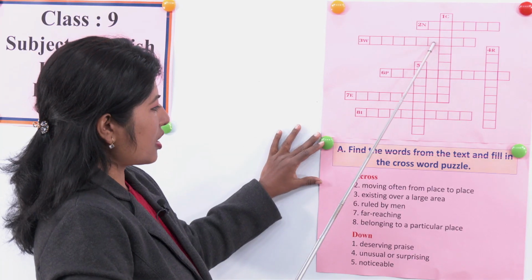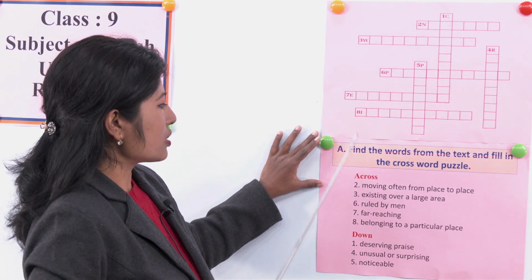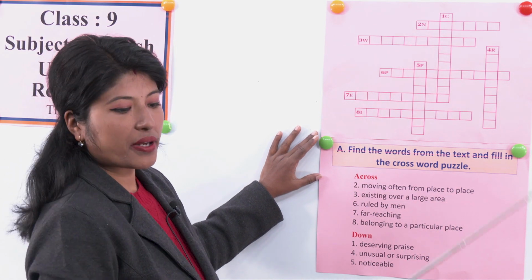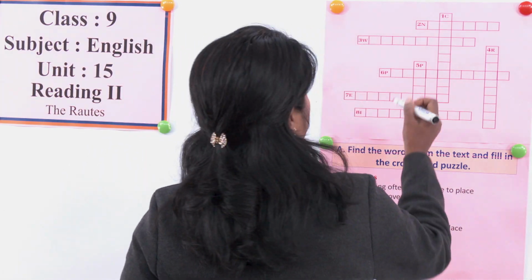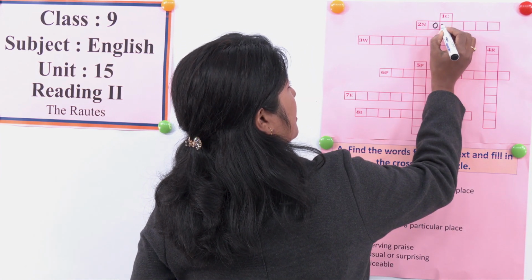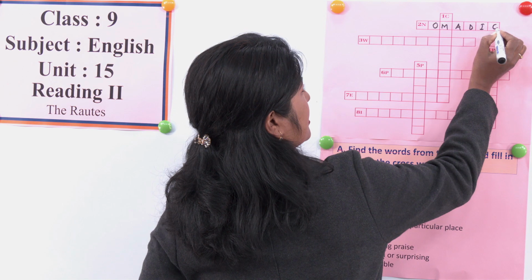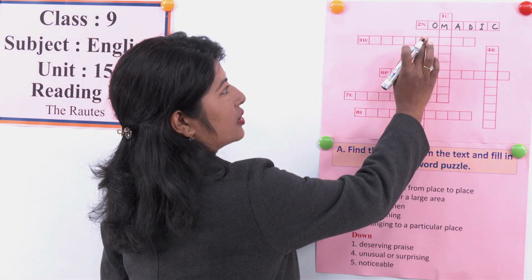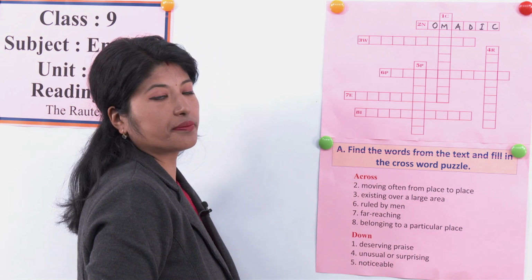Number 1, across. We will do across first, so we are starting from 2. Moving often from one place to another, that starts from N. What is it? The word that starts from N means nomadic. N-O-M-A-D-I-C, nomadic. So please follow capital letters. Use capital letters while writing on this puzzle.